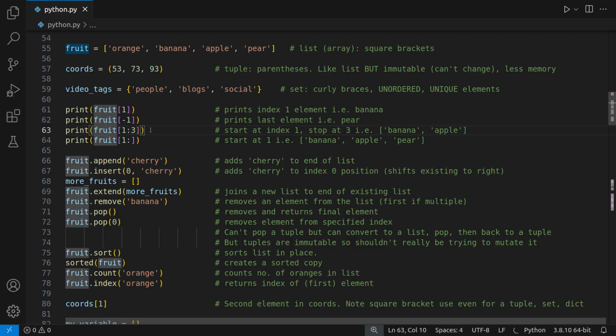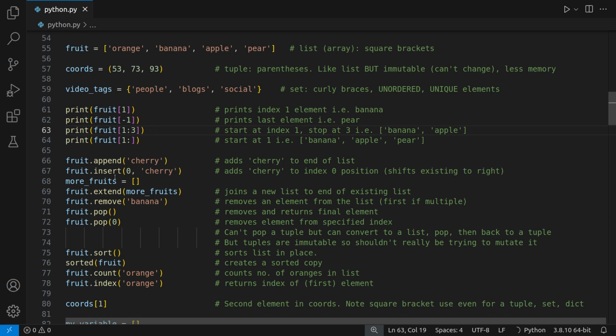This is called slicing. What you can do here is say, I want to start at 1 and end at 3. But the important thing is that the stop value, you do not include that. So here, start at 1, end at 3. We would start at banana, we would end at pear. So it would go banana, apple, but not pear. So banana and apple. And if you omit either the start or the stop, so in this case we don't include a stop value, it means that we never stop. It goes right to the end. So here we start at 1 and we don't end, so it should return banana, apple, and pear.